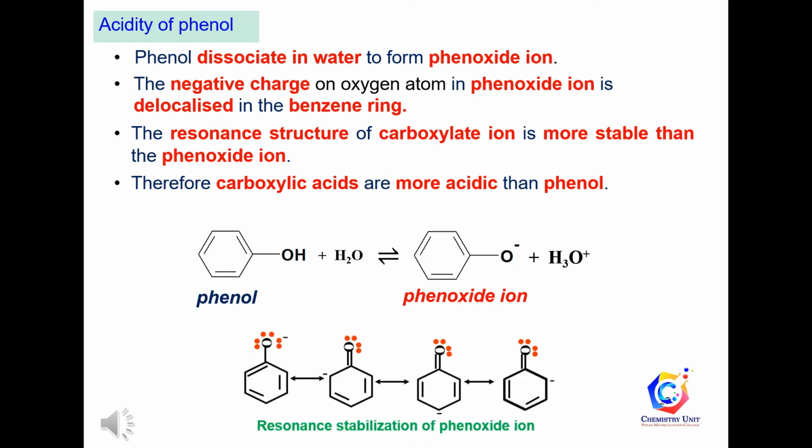Phenol molecule dissociates in water to form phenoxide ion and hydronium ion. The negative charge in the phenoxide ion is delocalized less effectively between the more electronegative oxygen atom and the less electronegative carbon atoms in the benzene ring. The resonance structures of the carboxylate ion are more stable than those of the phenoxide ion. Therefore, carboxylic acids are more acidic than phenol.